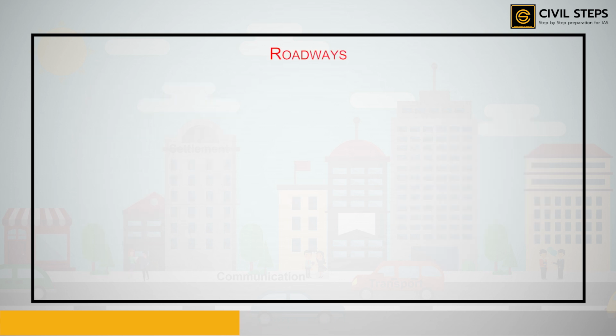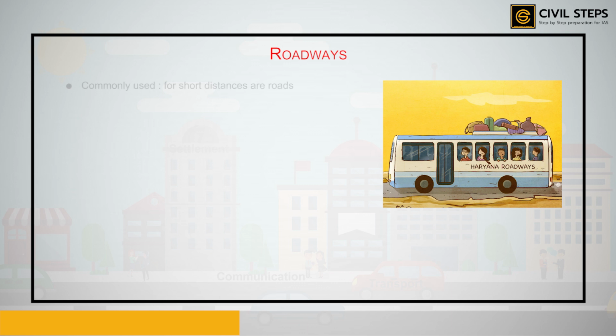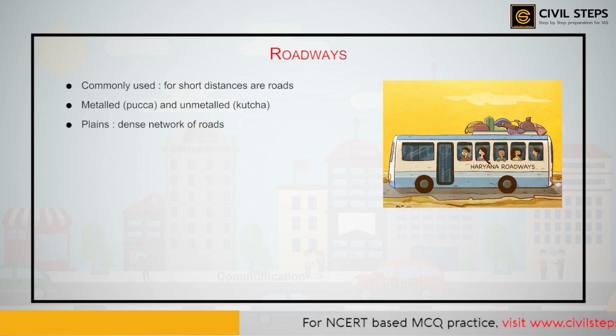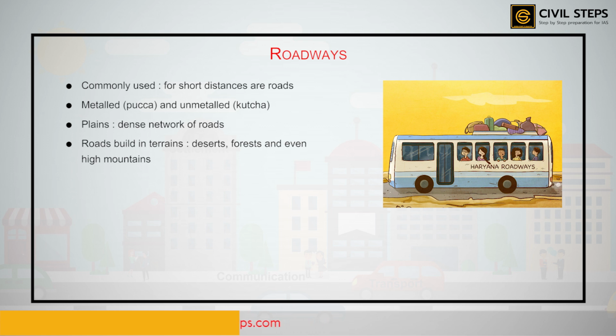First, let us talk about the roadways. The most commonly used means of transport, easily for short distances, are the roads. They can be metalled, that is pakka, and unmetalled, that is kacha road. The plains have a dense network of roads. Roads have also been built in terrains like deserts, forests, and even high mountains.